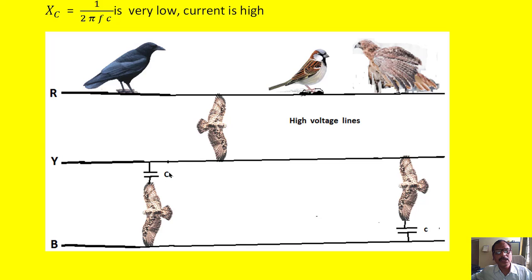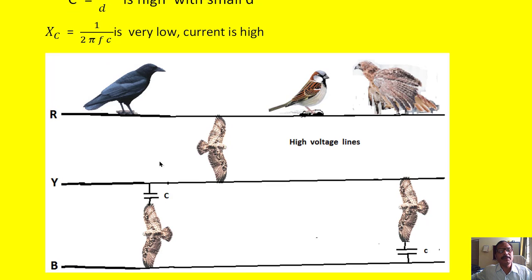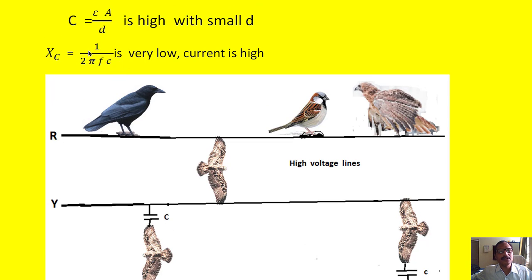If the distance between this wing and the line is very small, the capacitance will be high. Once the capacitance is high, the reactance will be very low. In that case also, the current flows from the Y phase to the B phase via this eagle, and it will get shocked and die.